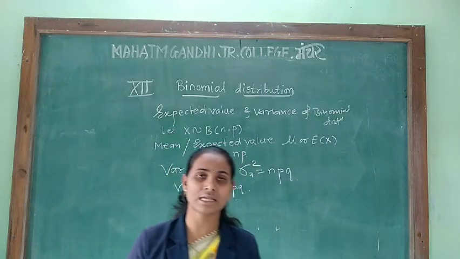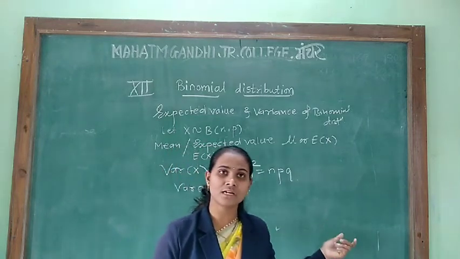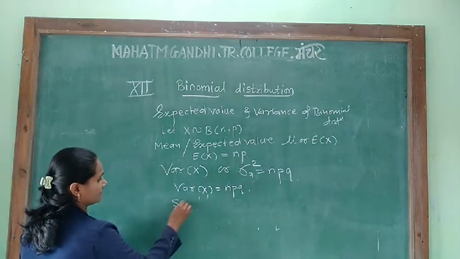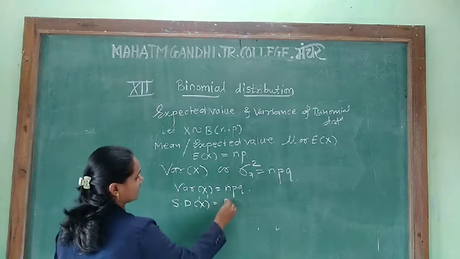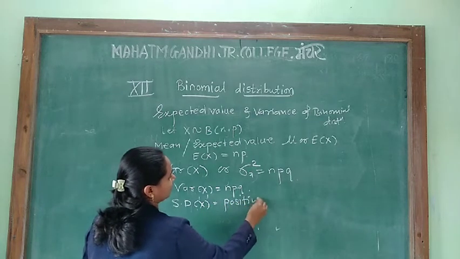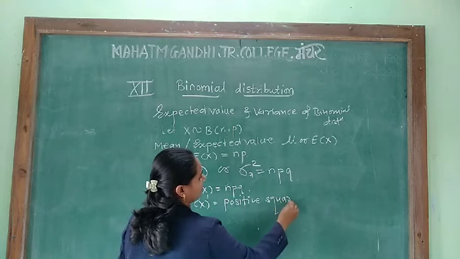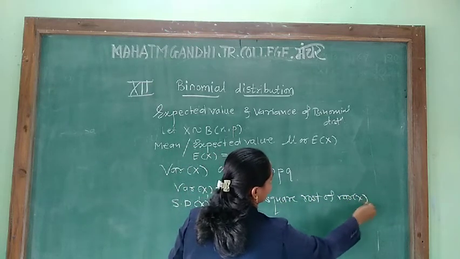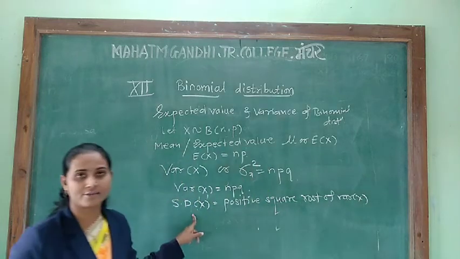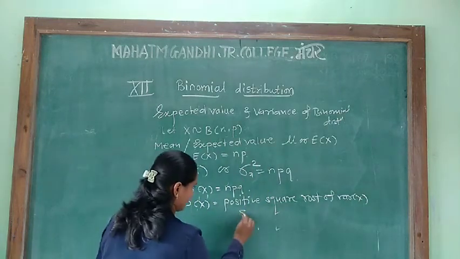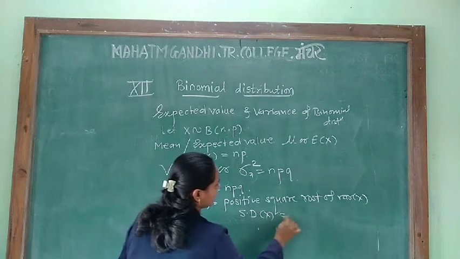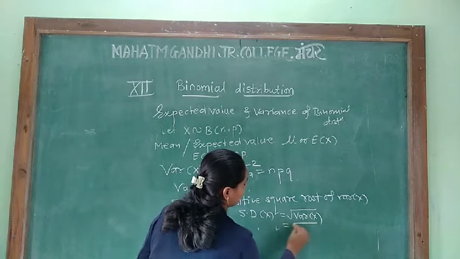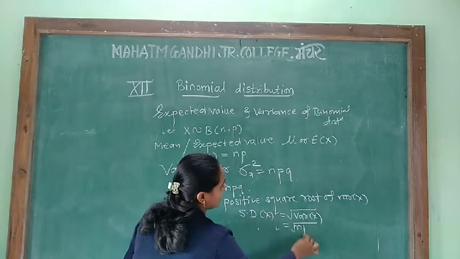Standard deviation is nothing but the positive square root of the variance. Standard deviation of x is equal to root of variance of x, which is root of npq.